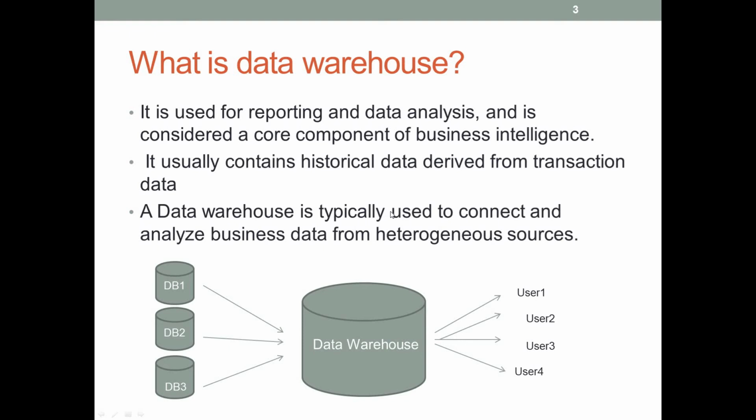Okay, for example, each company may have multiple departments. So one department may handle the marketing information, the others may deal with the sales, the next one deals with the operations of that company, meaning the production of that company. So all these departments may use different databases. The databases may be implemented in SQL Server or, for example, Oracle. So all these operational databases are the source for the data warehouse.